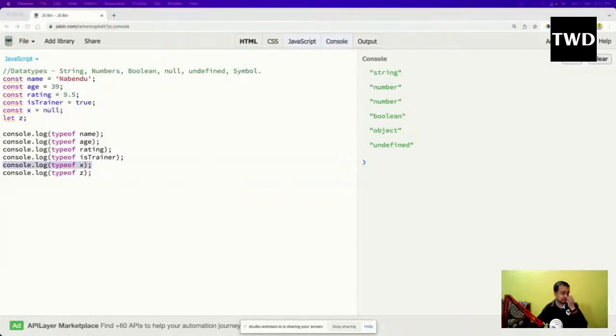Okay, now we're done with this. Now we are going to learn about string concatenation. This is something which is an ES6 thing, but we are going to learn it right now only.